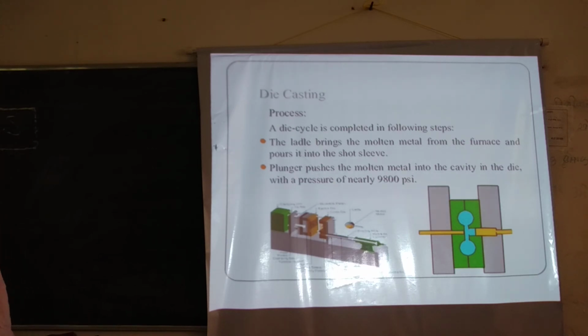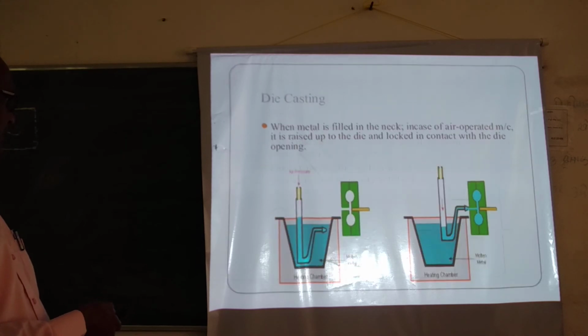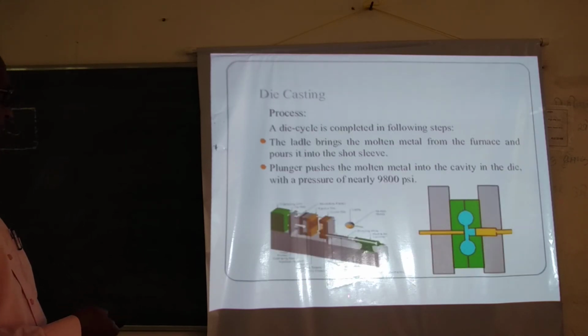What is the cycle? Cycle in this case means you take the molten metal in the ladle. This is the ladle, and this green color is one mold die, and this is another die. And this is the piston cylinder. You are taking molten metal in the ladle, pouring through this portion and pressurizing it, applying the pressure. And this piston will move in this direction as indicated here.